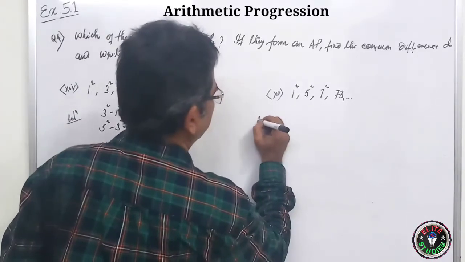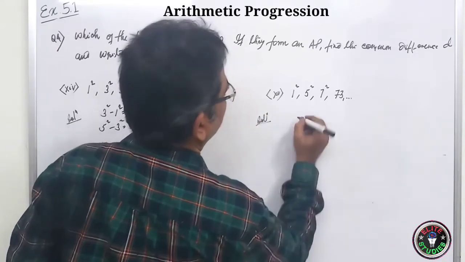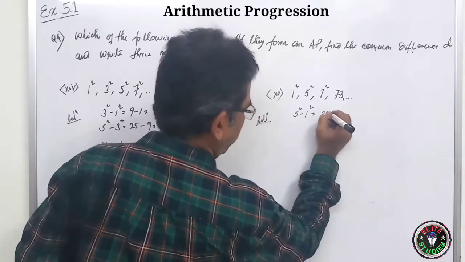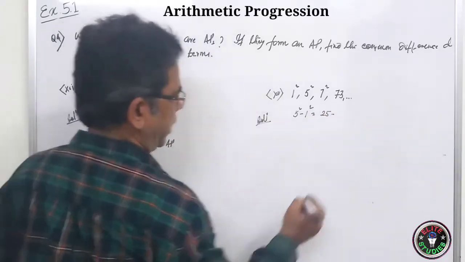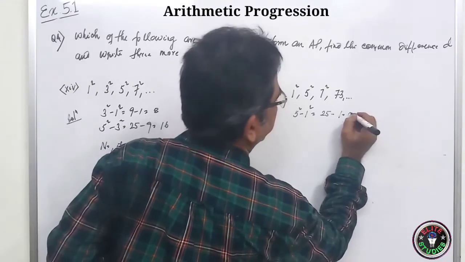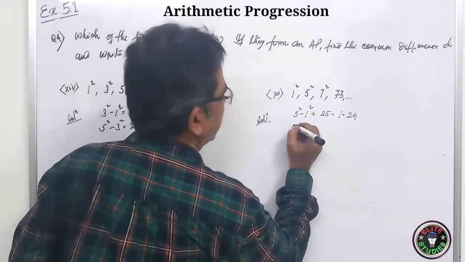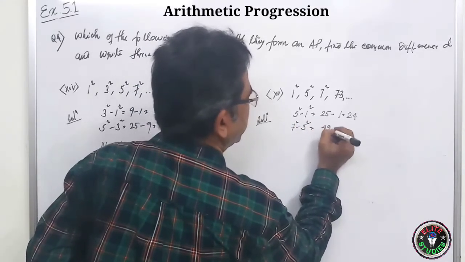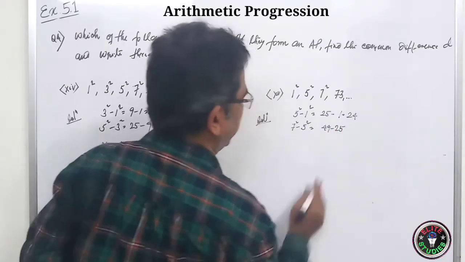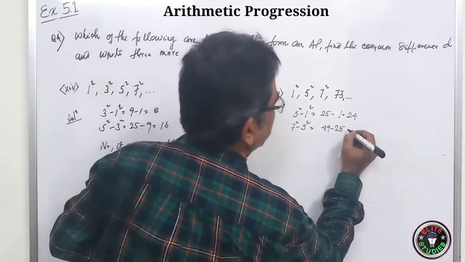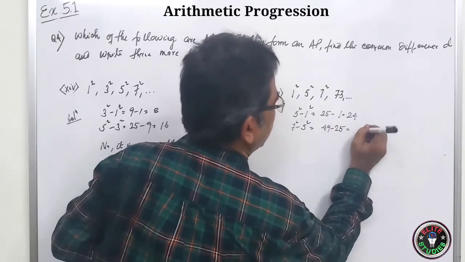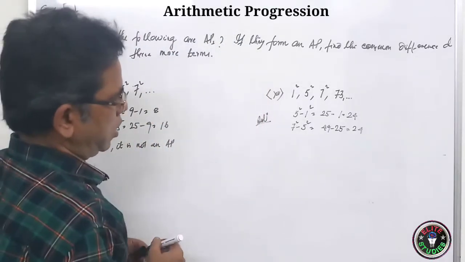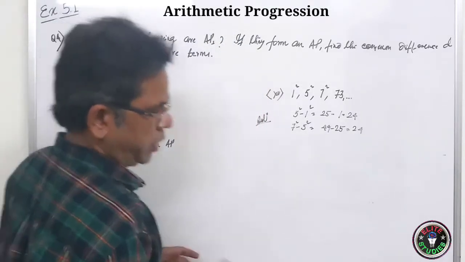Here let us see solution. Now it is 5 square minus 1 square. So it will be what? 25 minus 1. So it will be equal to 24. So 7 square minus 5 square. So it is equal to 49 minus 25, which comes out to be what? 24. Clear students? So now we will see the other one.